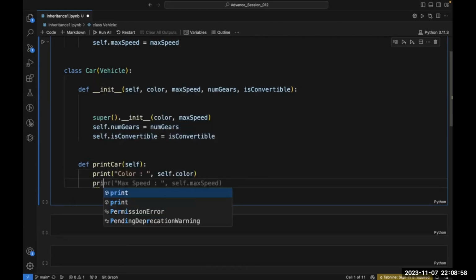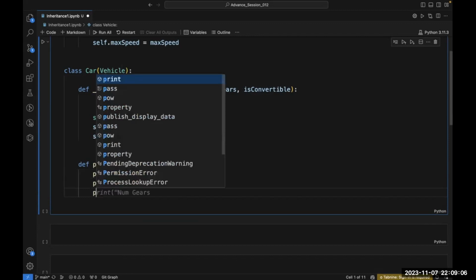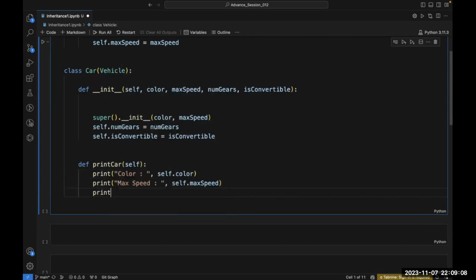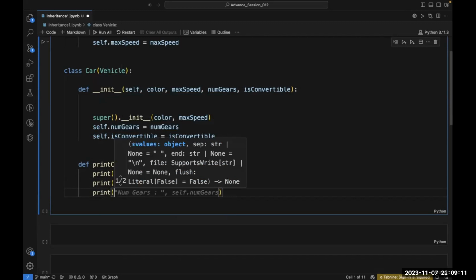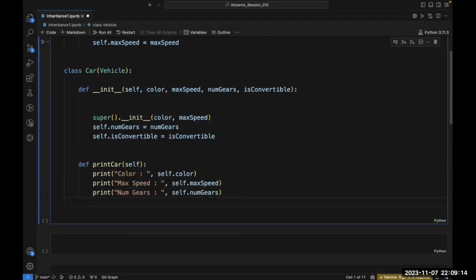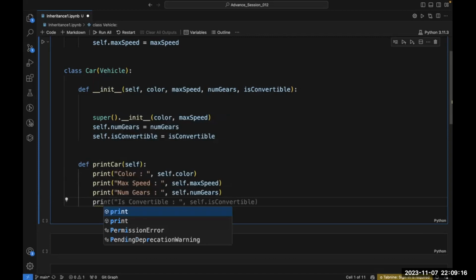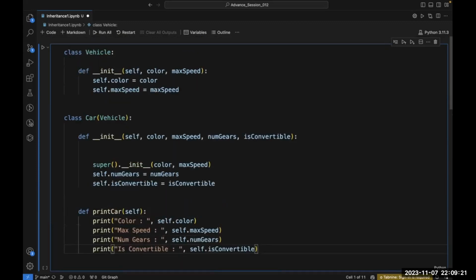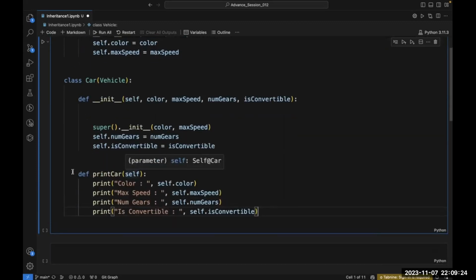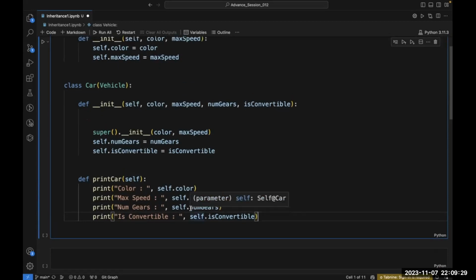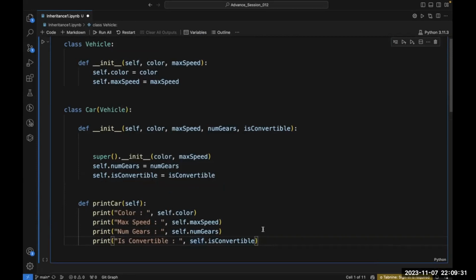Thereafter print max speed, self dot max speed. Thereafter I want to print number of gears, self dot number of gears. Thereafter I want to print is convertible, self dot is convertible. So this is the method I have written inside my car class. Now my code is completed.